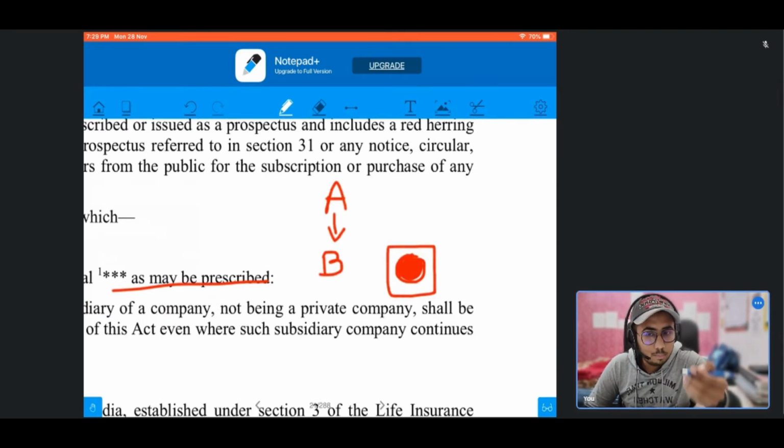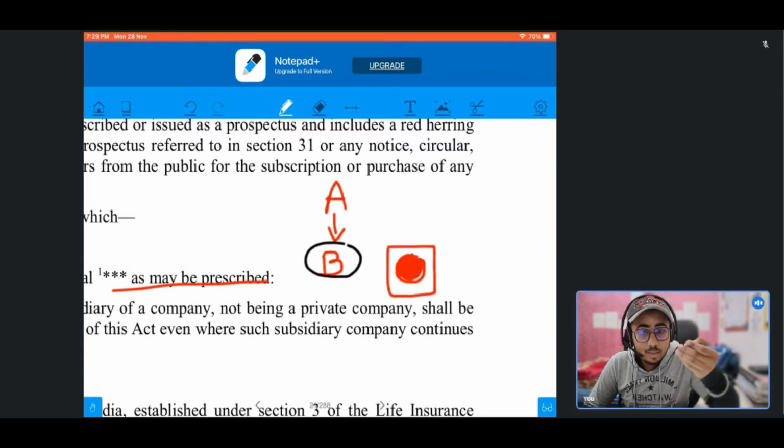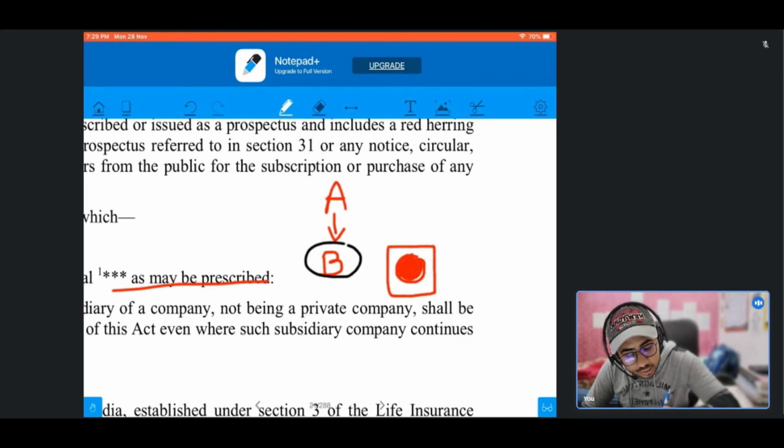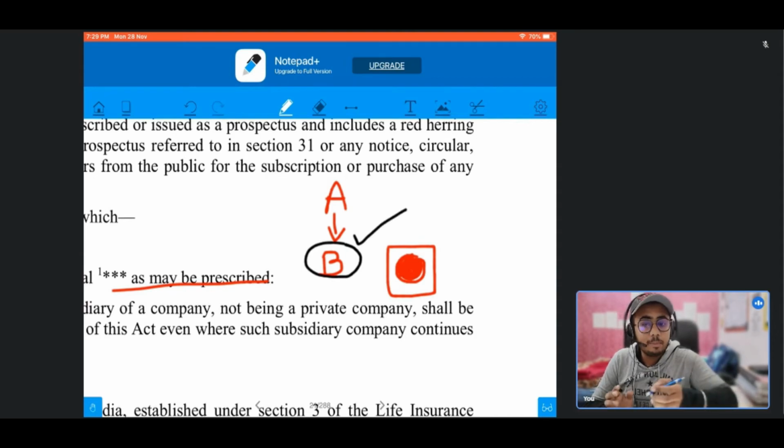Suppose company A is a public company and it has a subsidiary company B, and company B is a private company. But for the purpose of this act, company B shall be deemed to be a public company. That means all the compliances which a public company has to do shall be applicable on company B. But although, the conditions of RLP will apply the same as those applied on a private company.